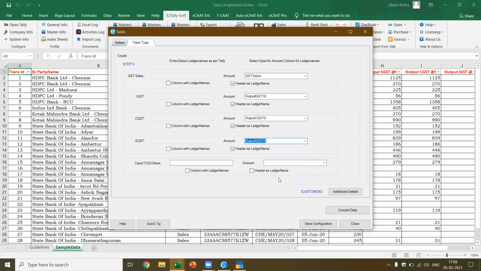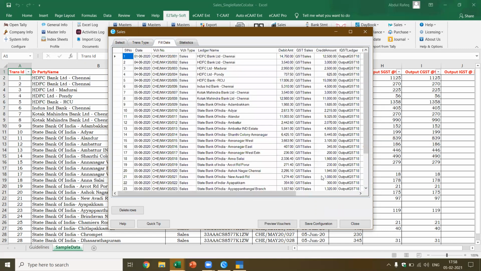Output SGST. That's all. Now I selected the columns. It's very important to select the columns correctly. Okay, I say convert the data. Now you see it is converted. You can check the statistics. I got the statistics here.